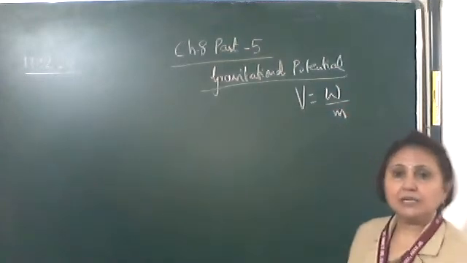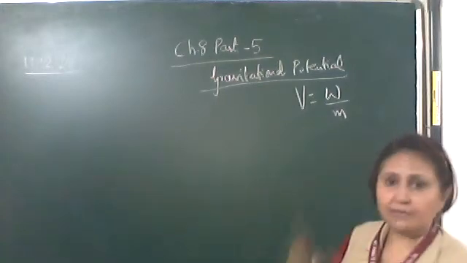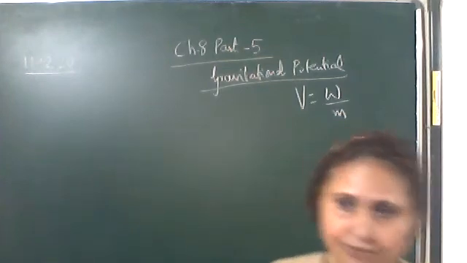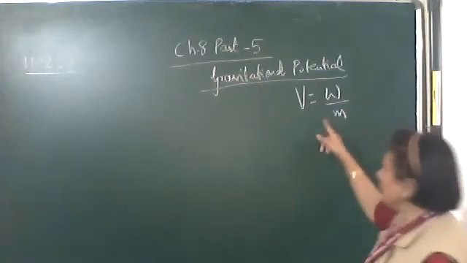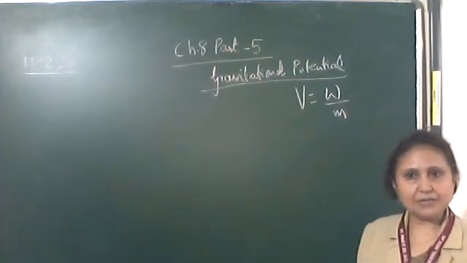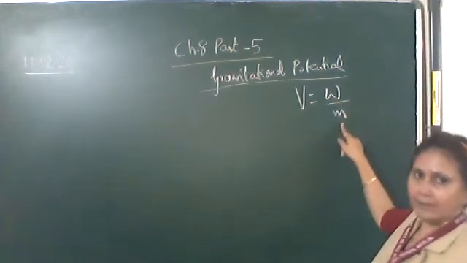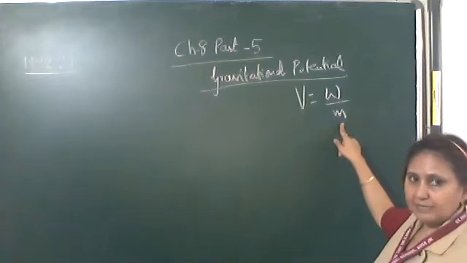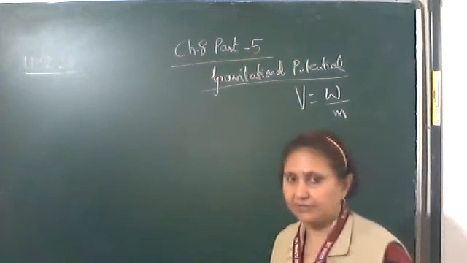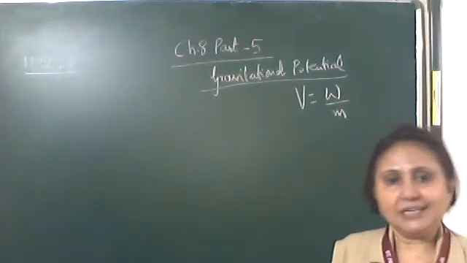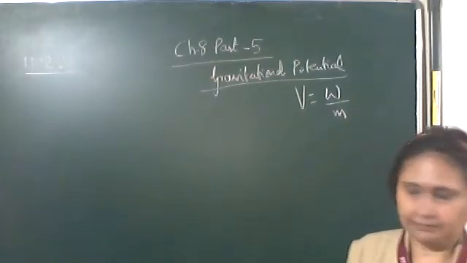Unit mass means its magnitude is unity. In bringing a unit mass from infinity to a point in the gravitational field, this amount of work done we call gravitational potential. So it is work done per unit mass, a scalar quantity, and its unit is joule per kg. The dimension will be L squared T raised to the power minus 2. In the previous topic we have done this. Now we'll find the expression of gravitational potential for a body of mass capital M.